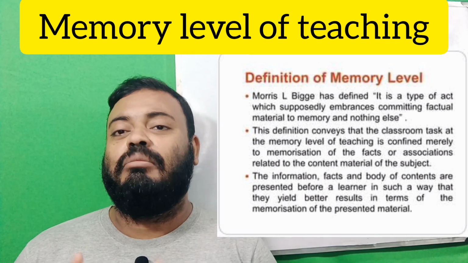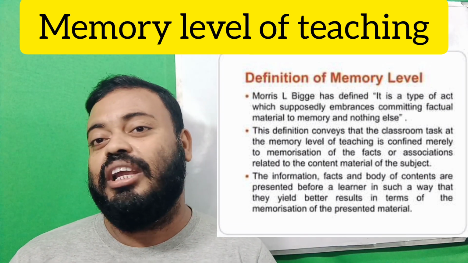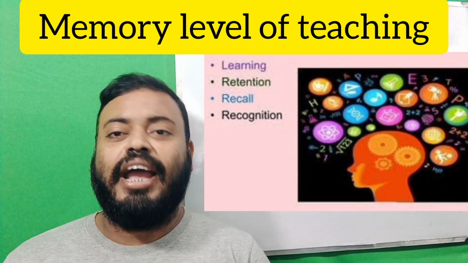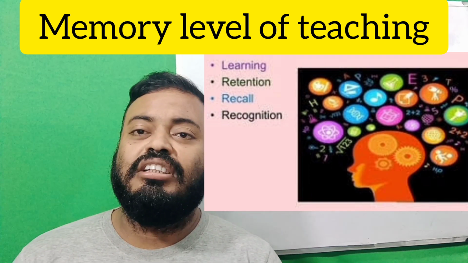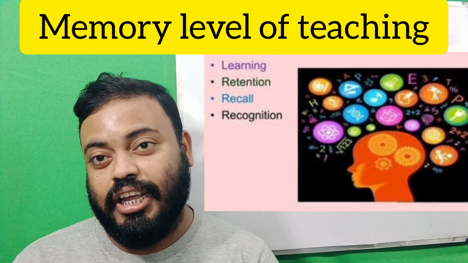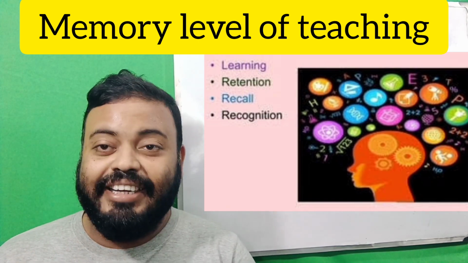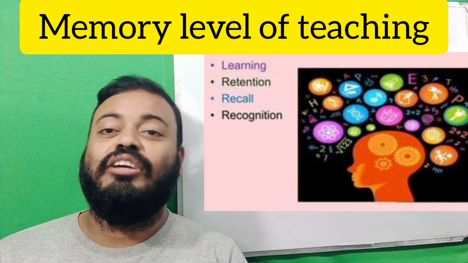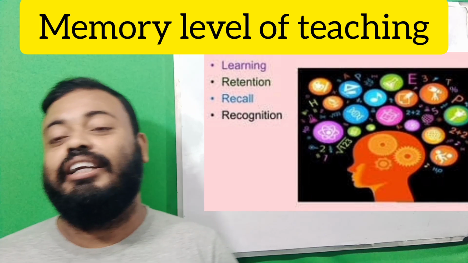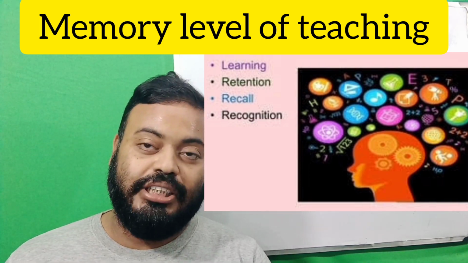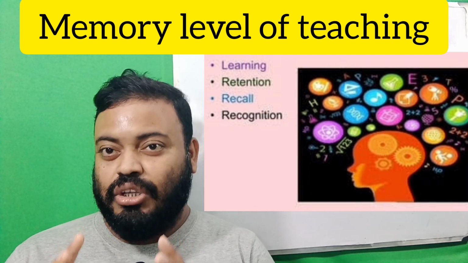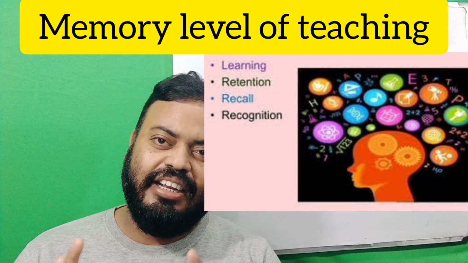This memory power can also be categorized in a four-part diagram. At first there is some learning or some experiences. Next is retention, next is recall, and last is recognition. At first we clearly learn what learning or experience is. Suppose you first learn something of the society from books or anywhere else.